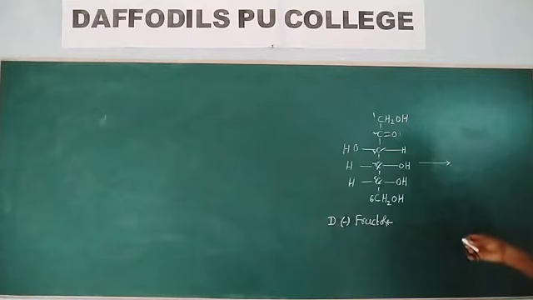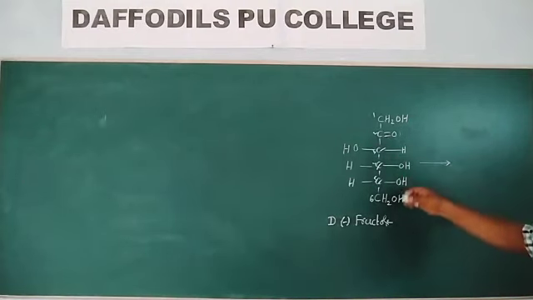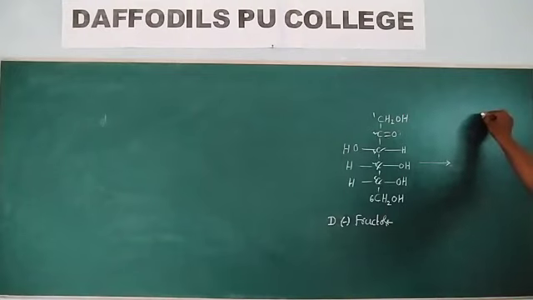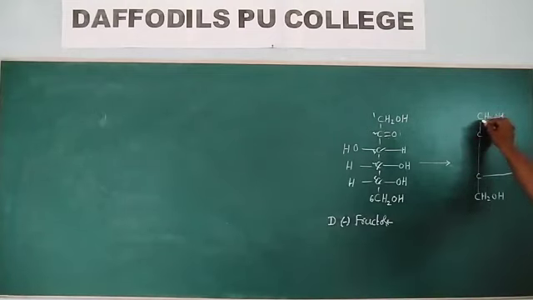So I will draw this glycosidic bonding. I will draw the cyclic structure of this fructose first. In the cyclic structure of fructose, the C2 carbon is bonded with the C5 carbon with a glycosidic bond.